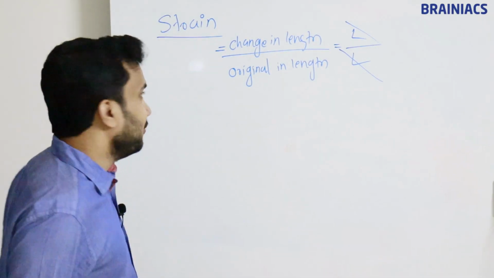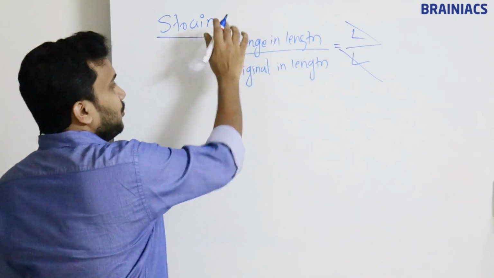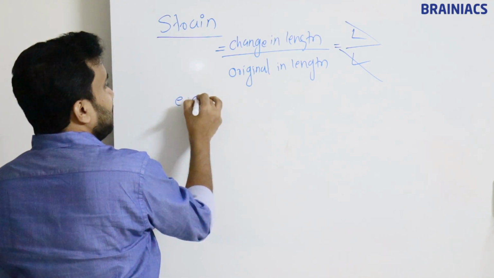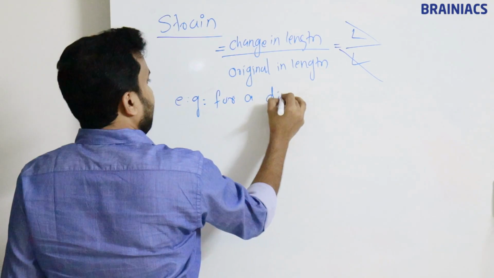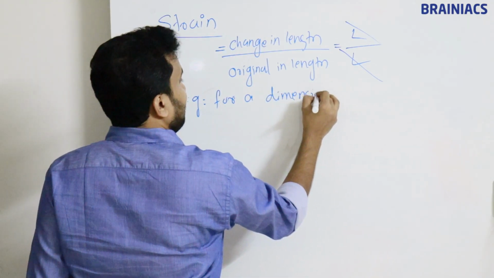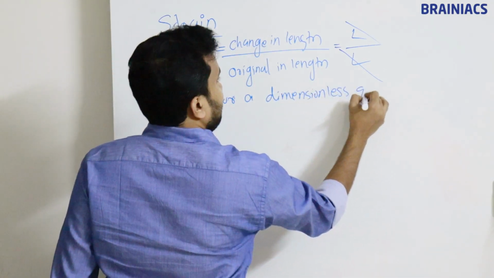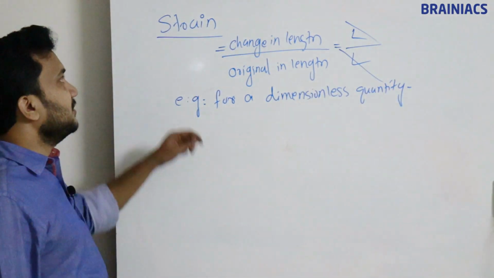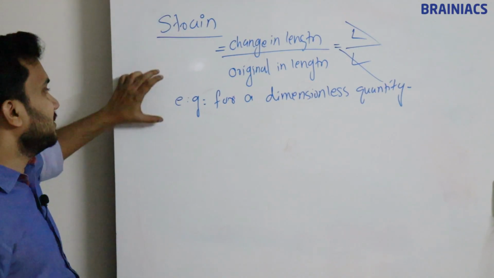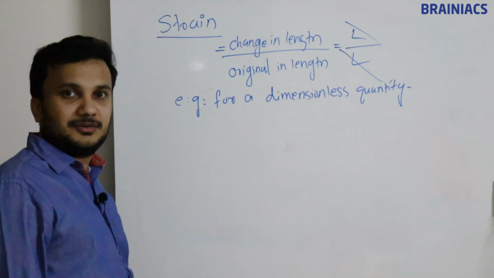There is no dimension formula. So this is also an example of a dimensionless quantity. Like angle and solid angle, strain is also a dimensionless quantity. This is a very commonly asked question.